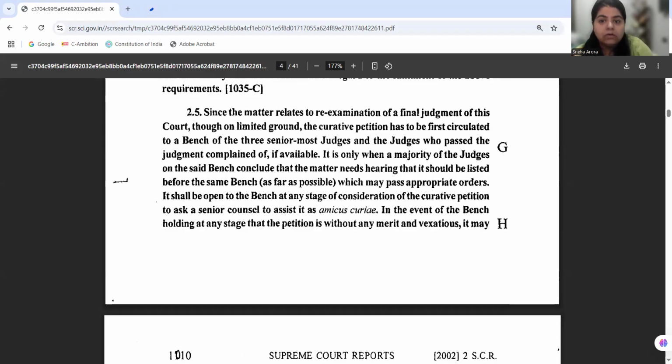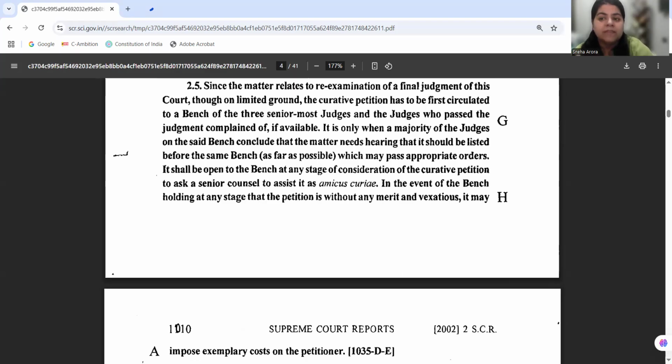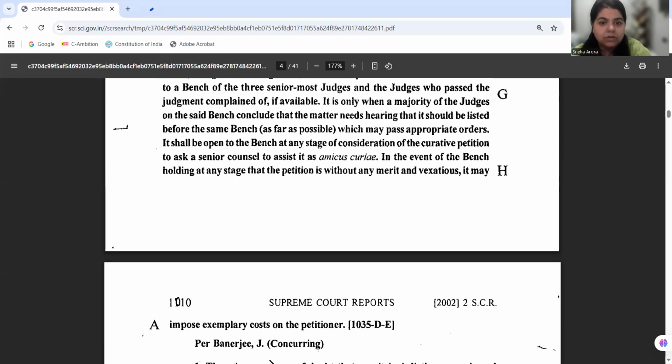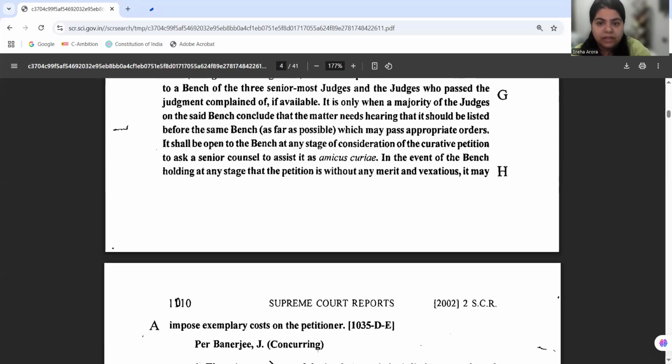And also, when the senior advocate certifies that there has been a gross violation of principles of natural justice, a miscarriage of justice prima facie, it needs to be circulated before the bench of the three senior most judges and the judges who passed the judgment, and if the majority of the judges to whom it is circulated think that it is a fit case to be heard, they can hear it.